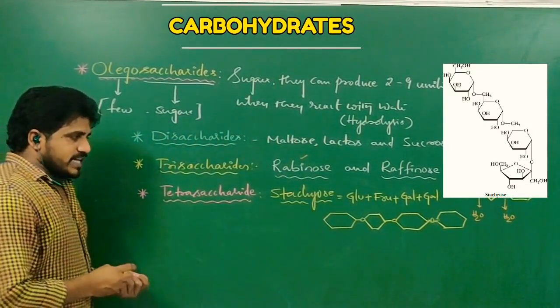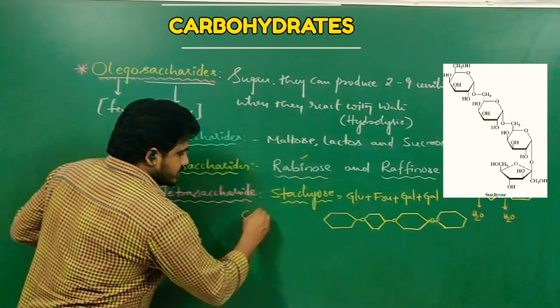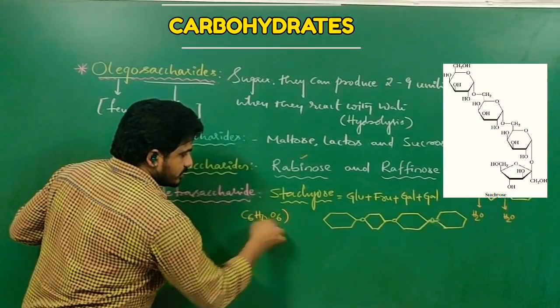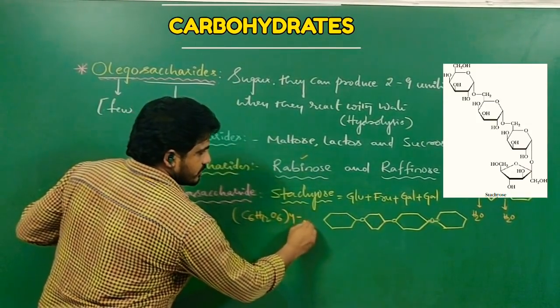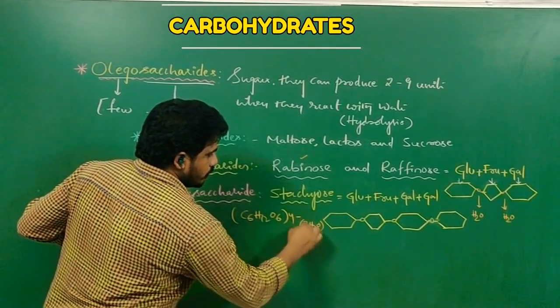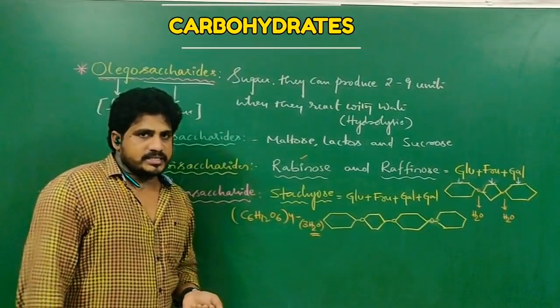Then what is the formula of stachyose or a tetrasaccharide? So easy: C6H12O6 into 4, minus 3H2O. You calculate and let me know what is the formula of a tetrasaccharide.